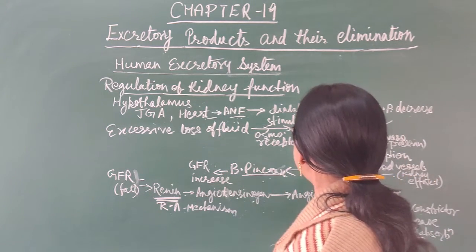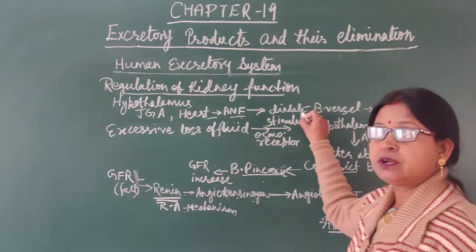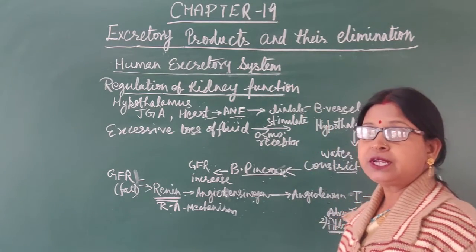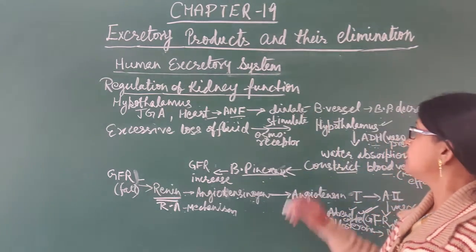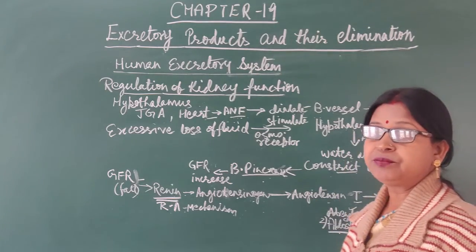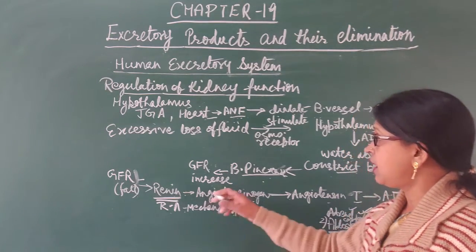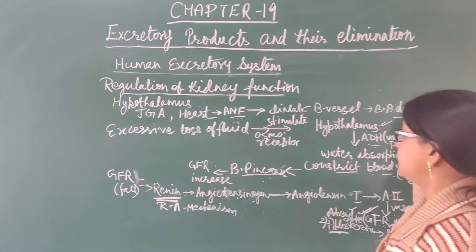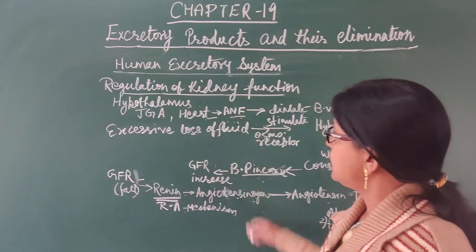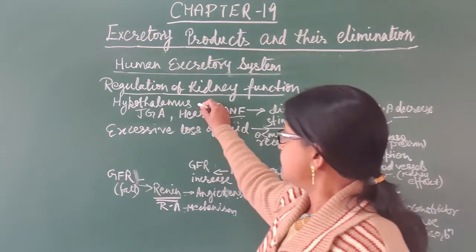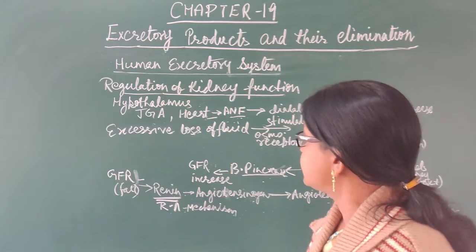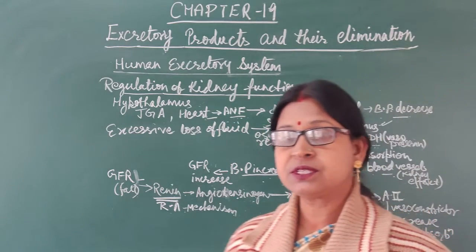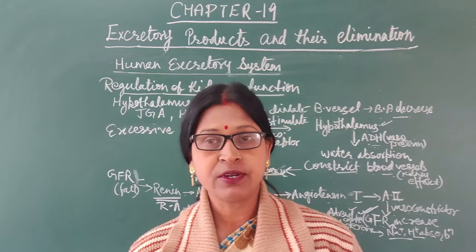This results in dilation of the blood vessels. Due to the dilation, the blood pressure starts decreasing and finally the GFR also decreases. In this way, all these parts, that is hypothalamus, JGA, heart, etc. are involved in the regulation of kidney functions.